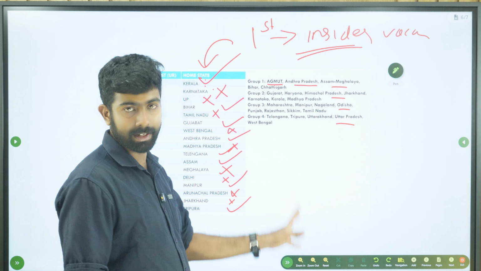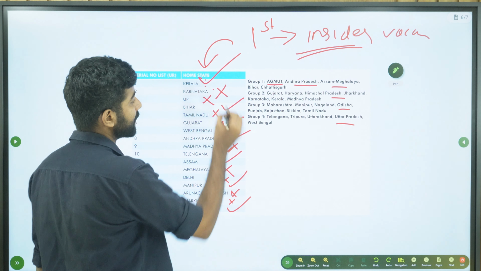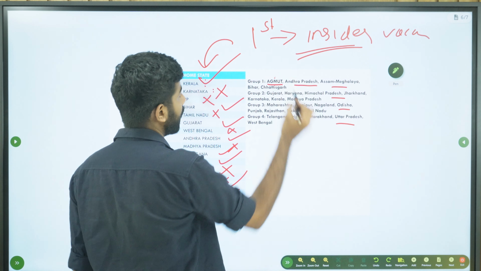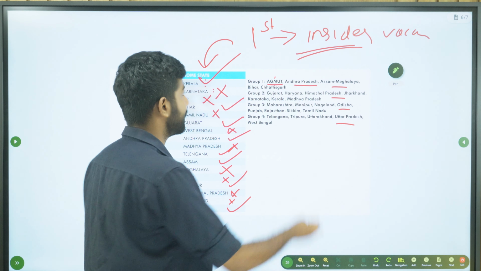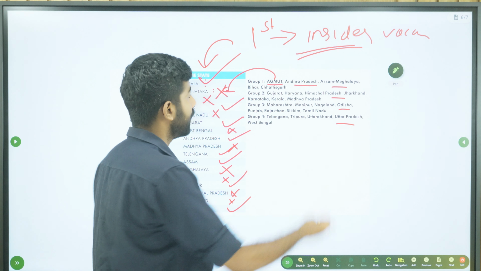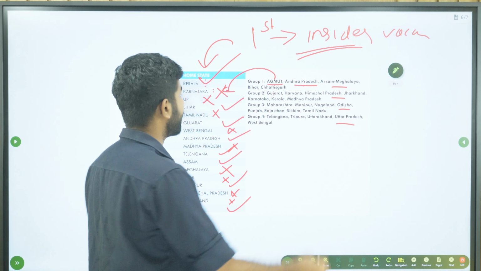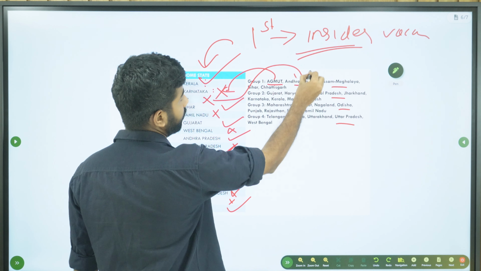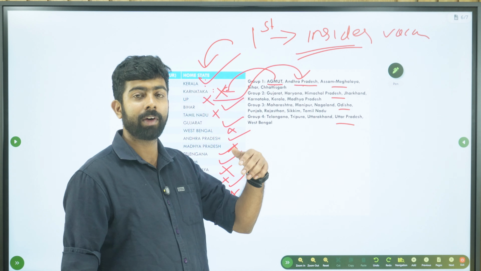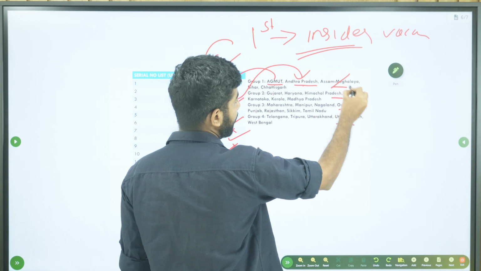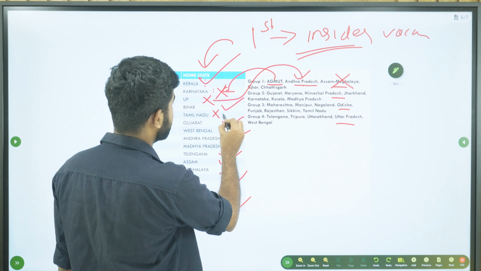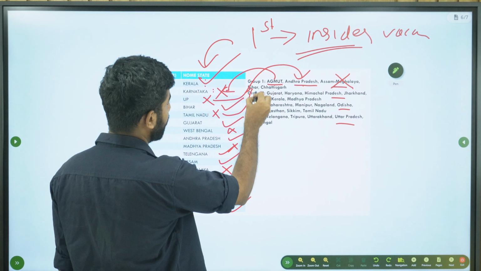So after filling the insider vacancies, this person did not get, right? Now they will start with the cadres. Say AGMUT, say there is an outsider vacancy, this person will get AGMUT. Say Andhra Pradesh, an outsider vacancy is there, this person will get it. Say Assam-Meghalaya, say there is no outsider vacancy, then what will happen? They will go to Bihar. And say this person will go to Bihar.